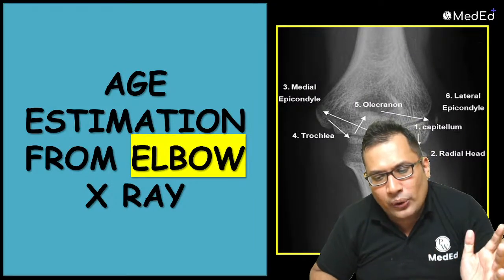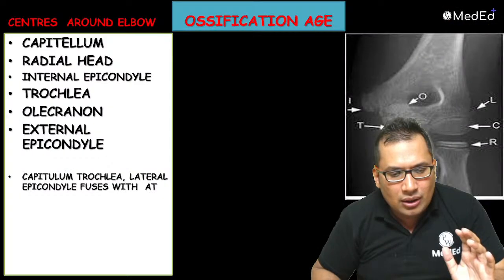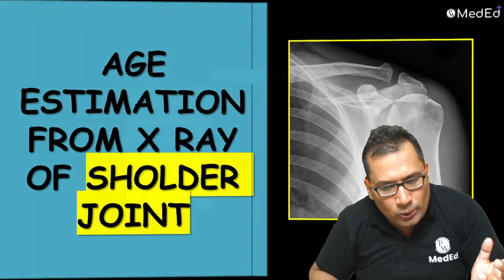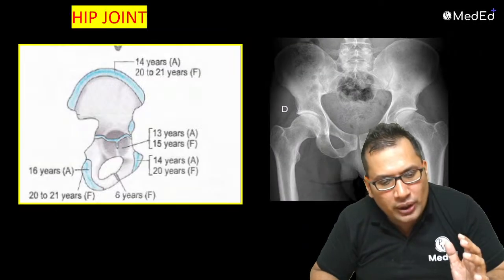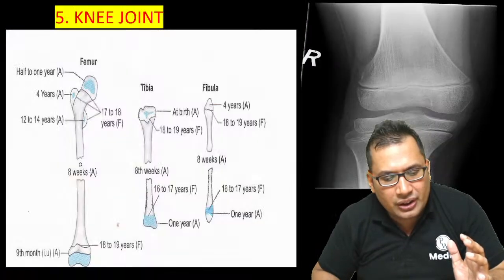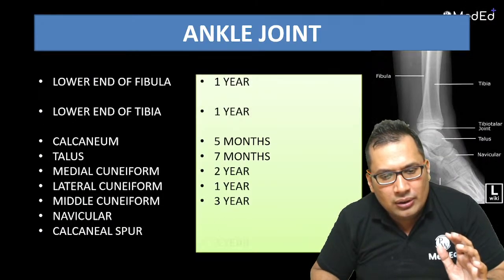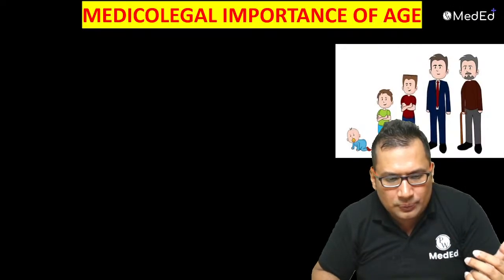Again, elbow joint is discussed in detail in our classes. You can go through that. Again, shoulder joint, you must know in detail. Shoulder joint, hip joint, age of ossification, knee joint, ankle joint, and sometimes they can ask you from sternum also.